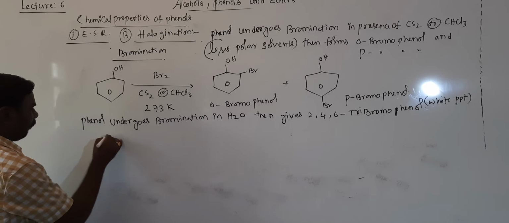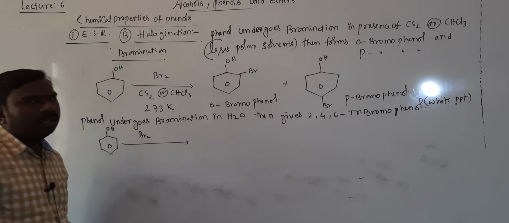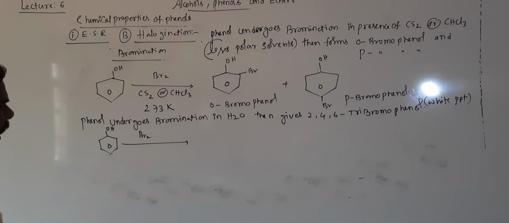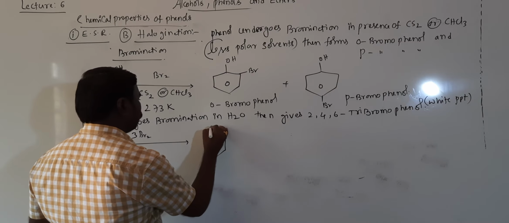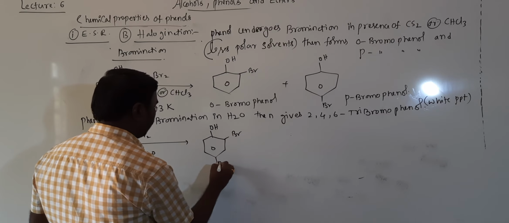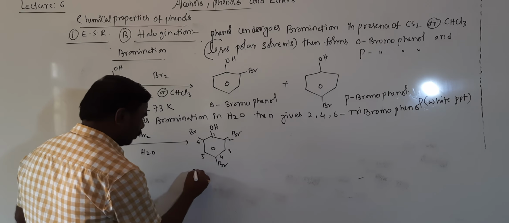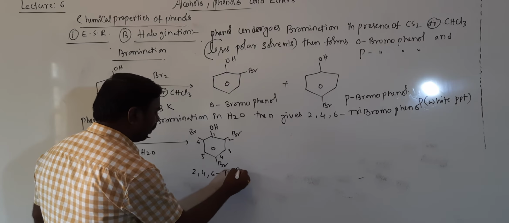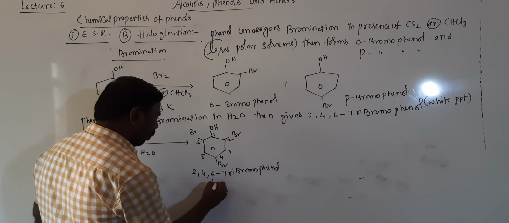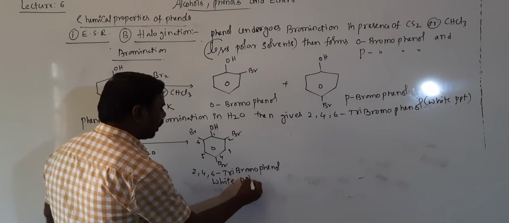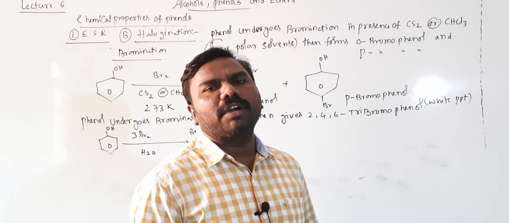Now the reaction is phenol undergoes bromination in water, 3 moles of bromine actually, then gives rise to OH, Br at positions 2, 4, 6 tribromophenol. It is white PPT, white color precipitate. Very very important reaction. By which of the following is white PPT formed?